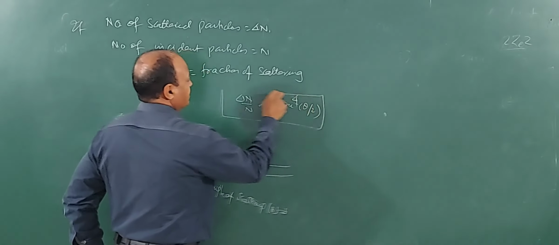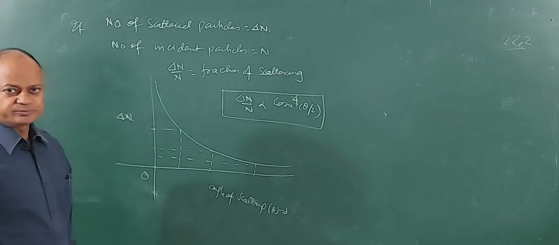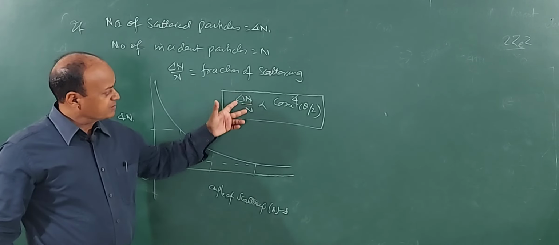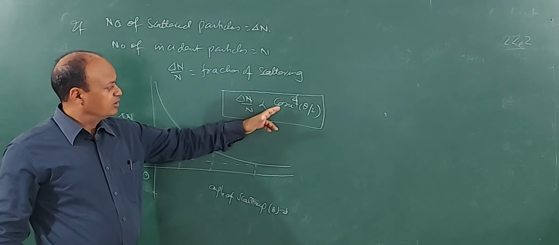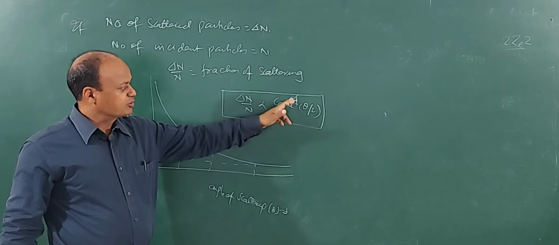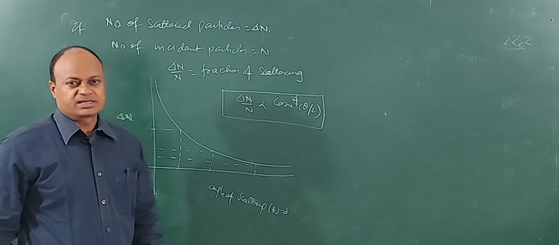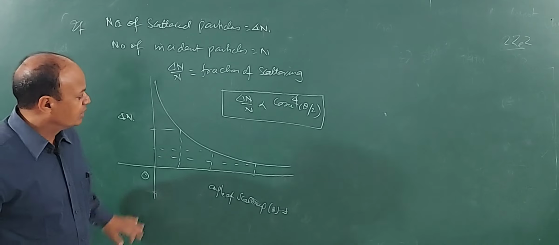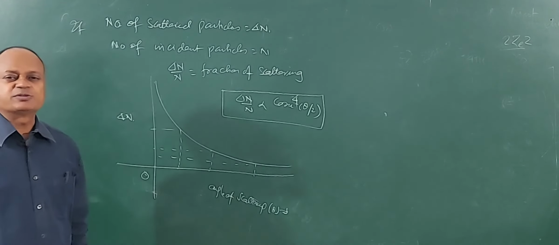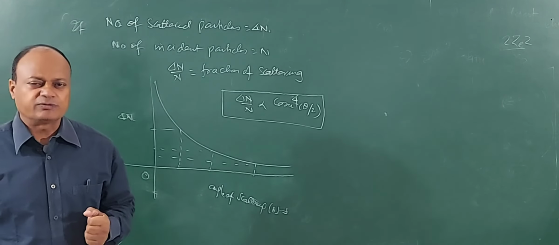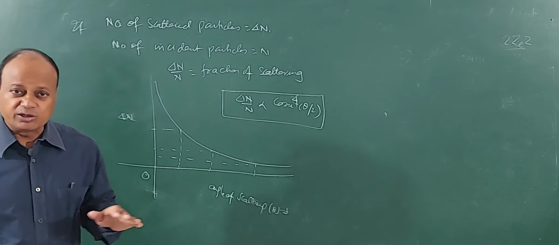This is an important relation which you have to know. That fraction of scattered particles is equal to cosec theta by 2 to the power 4, where theta is angle of scattering. Clear?